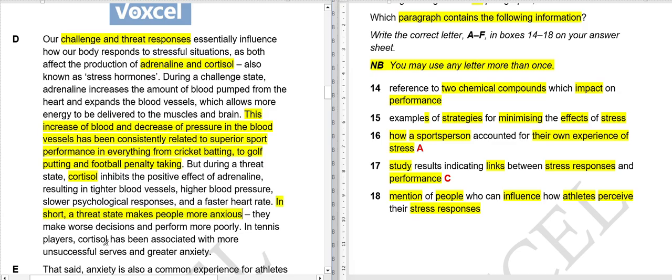They make worse decisions and perform more poorly. In tennis players, cortisol has been associated with more unsuccessful serves and greater anxiety. So they have observed that players have more unsuccessful serves and greater anxiety.